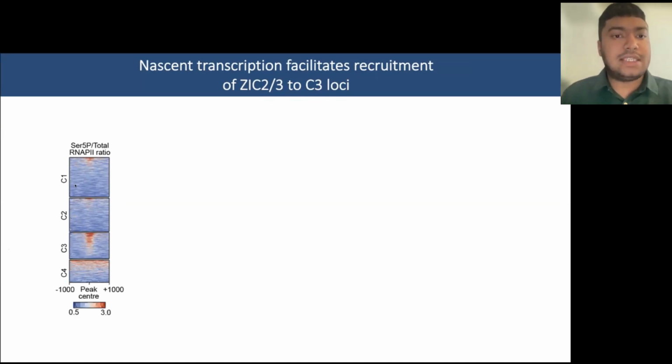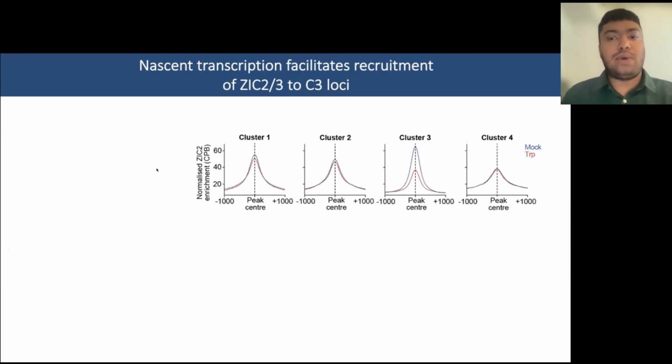So to test this potential link between the transcription machinery and recruitment of ZIGs and ZIG-mediated activity, we treated our cell lines with triptolide, which is a small molecule inhibitor of transcription. And we found a very surprising finding in the sense that we didn't really observe any changes in recruitment of ZIG2 across clusters 1, 2, and 4 upon treatment with triptolide. Upon acute treatment with triptolide, we observed far reduced recruitment of ZIG2 in the cluster 3 loci, suggesting that this is dependent on the transcriptional machinery selectively on the cluster 3 ZIG-bound peaks, but not the other clusters.